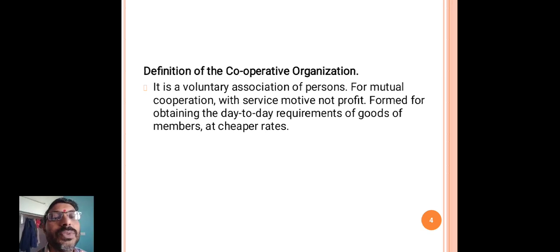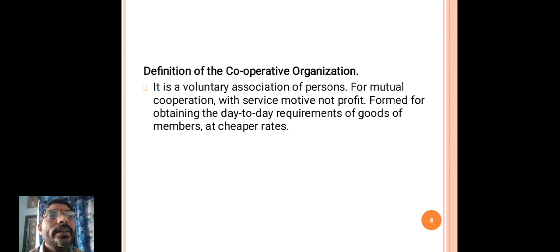Old age homes are one kind of non-trading organization. Orphan homes, blind schools, and some cultural societies or cultural organizations also come under this non-trading category.